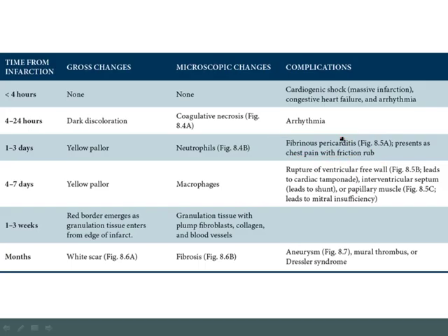Now, after that is going to be the macrophage phase. And the key reason the macrophages come in is to eat up all of the dead and necrotic debris. When the macrophages eat up all of the dead and necrotic debris, that is the time that the wall is going to be weakest. And so what's the key complication during the macrophage phase?